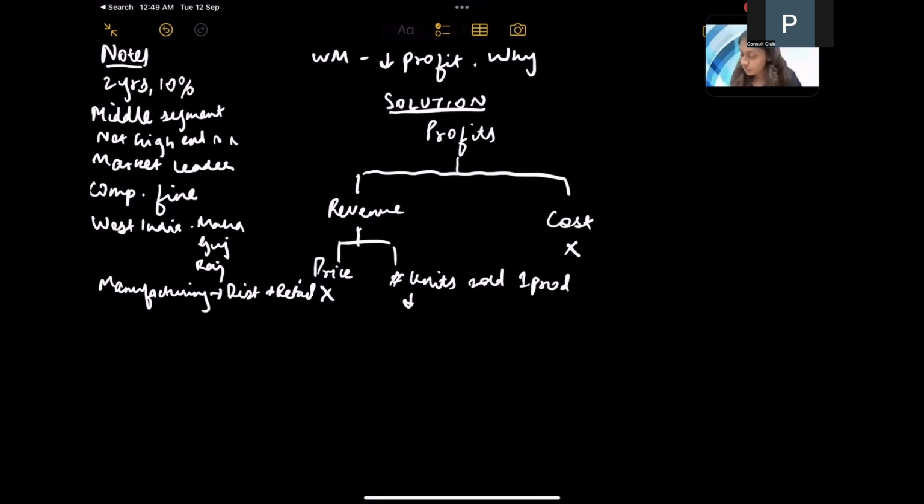Right. So to understand the decline in the quantity of units sold, I would like to break it down in terms of the customer journey to purchasing a washing machine. That is, from the lens of the customer, how does the customer approach the process of buying a washing machine? So I'll just take a few seconds to list down my structure, and then we can deep dive further into that.